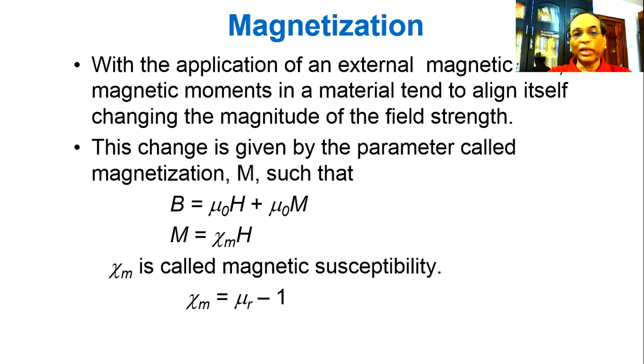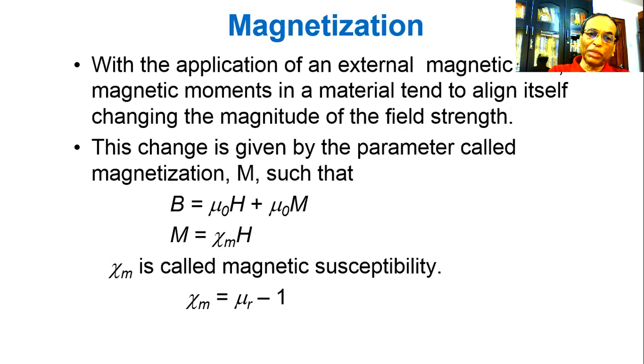So the expression can be written like this: B is equal to mu 0 H plus mu 0 M. M is the magnetization. This is the property of the material. And H here once again is the magnetizing force, and B, the total induction, is the resultant induction because of the magnetizing force and because of the property of the material called the magnetization.